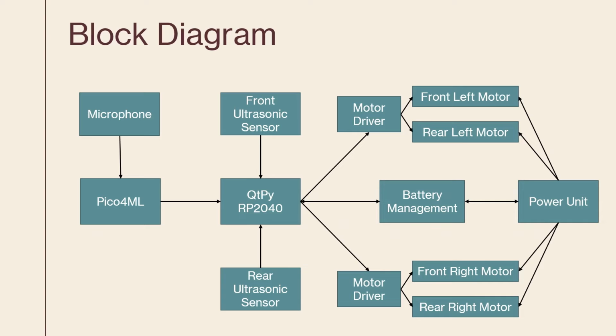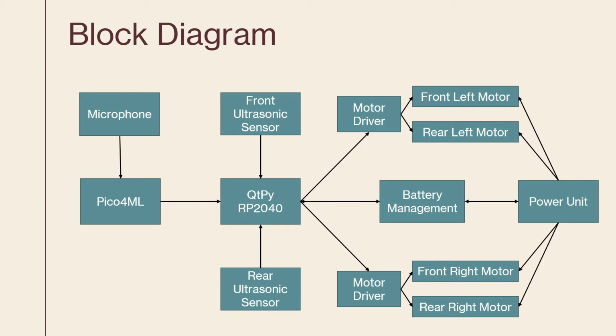So here's a block diagram of the system. The car is driven by four different wheels, in which the two left wheels are connected to one driver unit, and the right wheels are connected to another driver unit, which are in turn controlled by the QT Py RP2040.